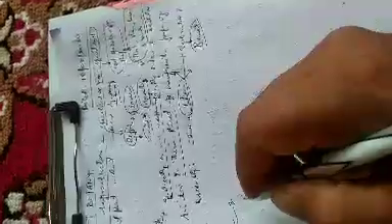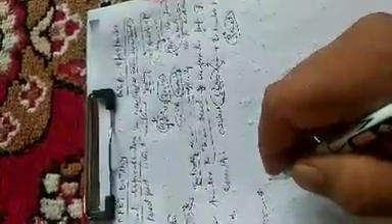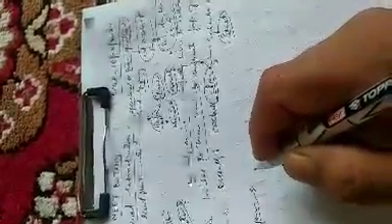Now, asexual reproduction is generally common in lower organisms, that is single-celled organisms, bacteria, protozoans, and also some lower plants and animals.